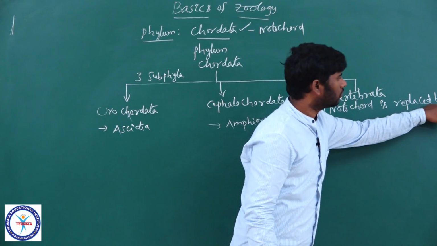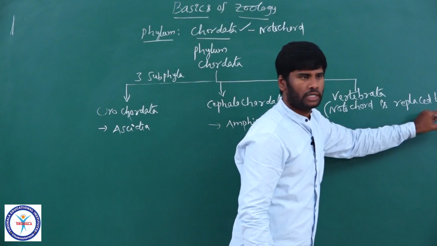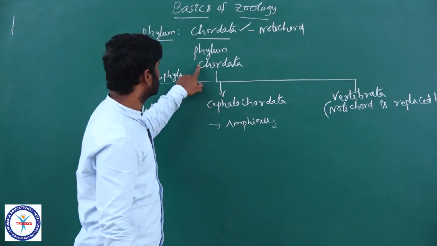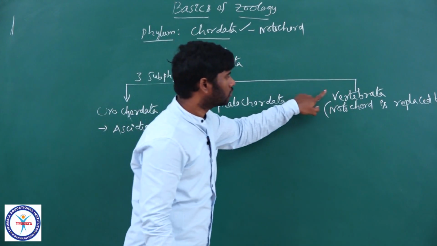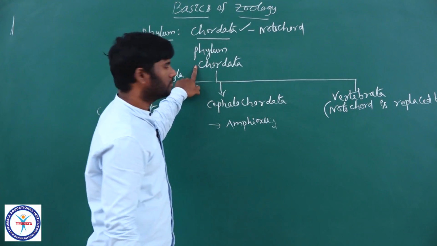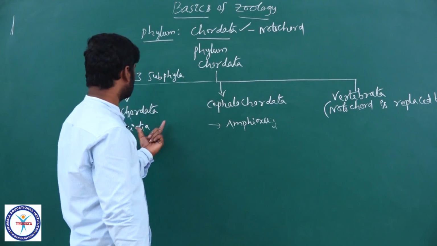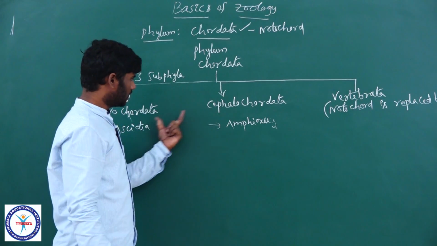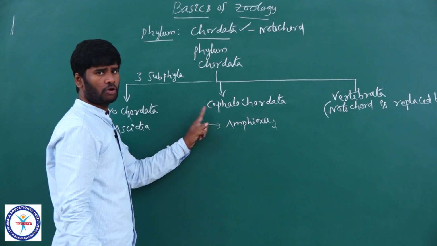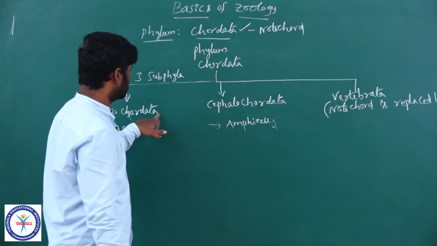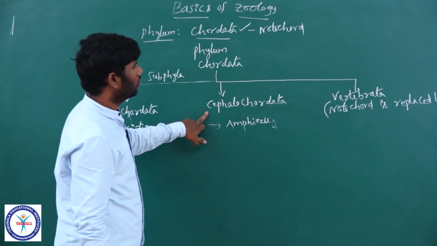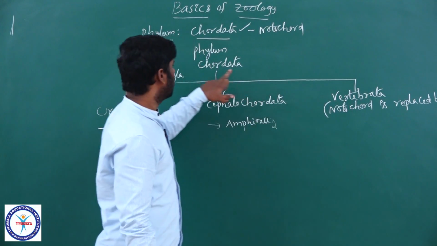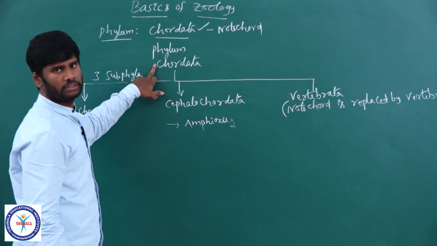So, if vertebral column is present, those chordates are called vertebrates. But remember, all chordates are not vertebrates, but all vertebrates are chordates, because there are 2 primitive chordates which are not vertebrates.